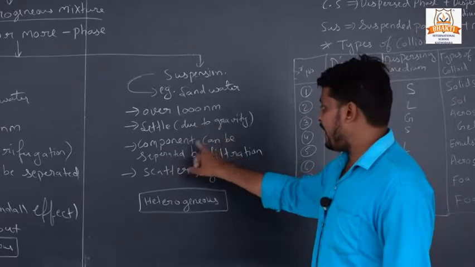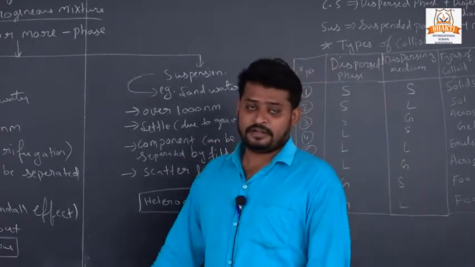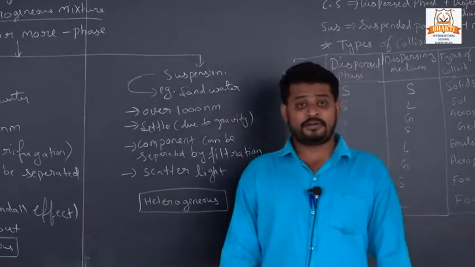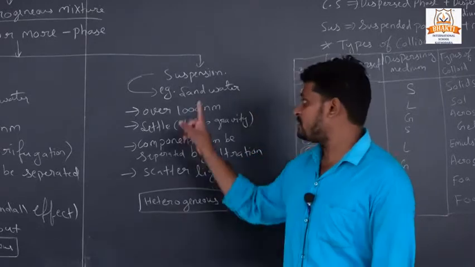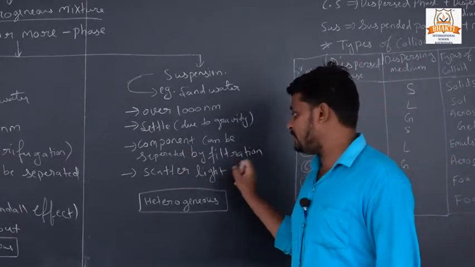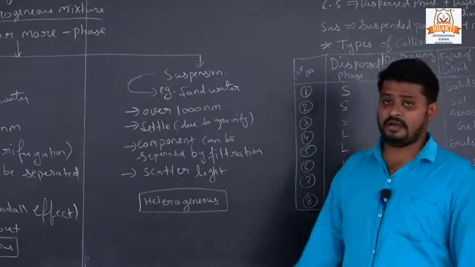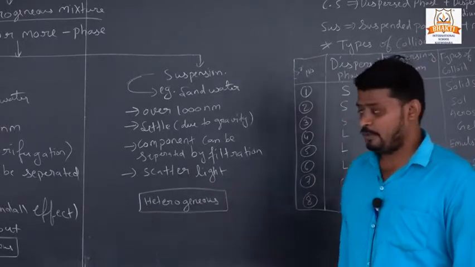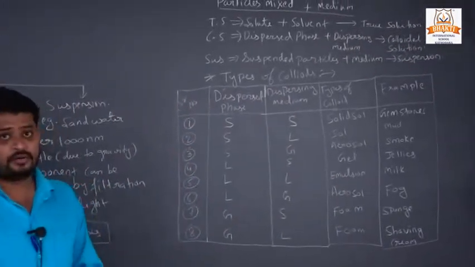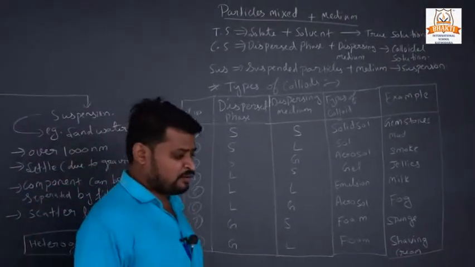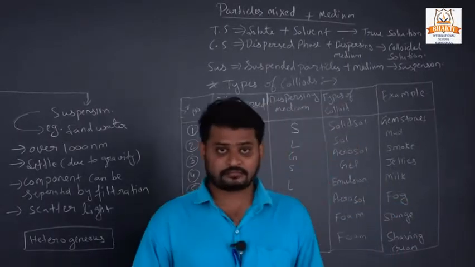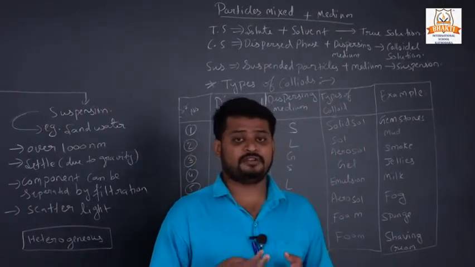Now, can the components be separated by filtration? In true solution and colloidal solution, the components are not separated by filtration, but in suspension we can separate the components easily by the filtration process. It also scatters light like colloidal solution, and it is a purely heterogeneous mixture. Now we are going to study what we get when two solutions are mixed, and in which type of solution we will get it.